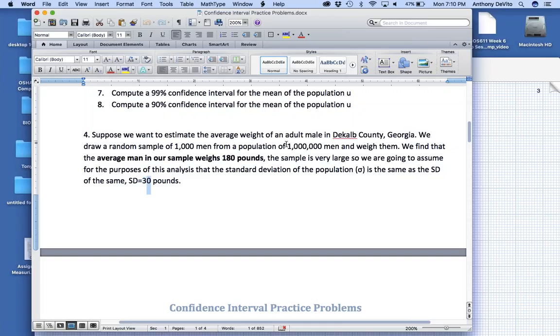So 30 divided by the square root of 1,000 would be our standard error, and we would just set up a confidence interval: 180 plus or minus 30 over the square root of 1,000 times 1.96, and subtract that from the 180, and we'd have our confidence interval. The trick here is that even though we don't know the population standard deviation, we don't have to use a t-score because the sample size